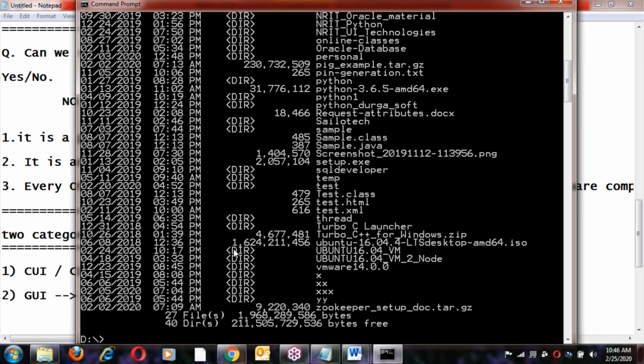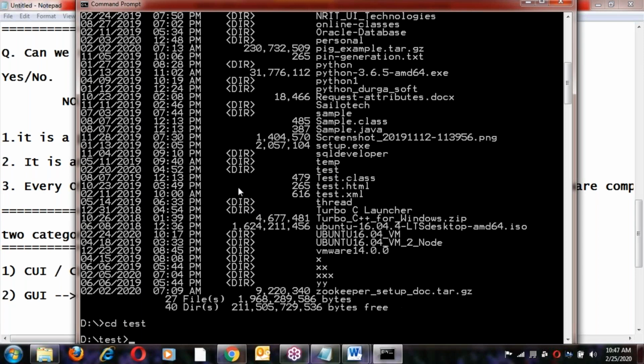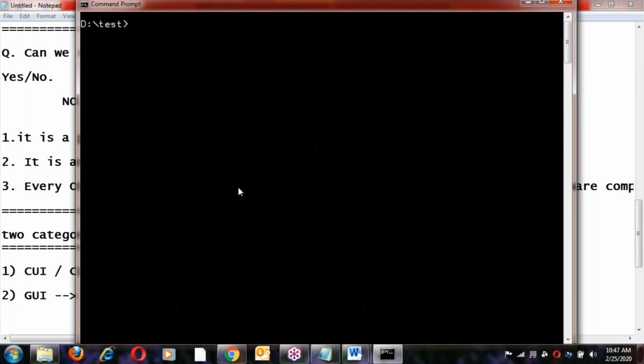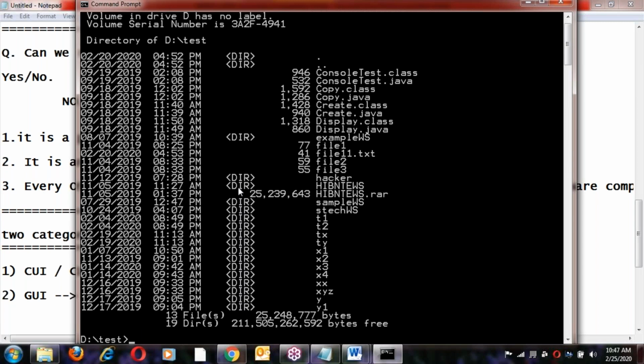Here DIR means directory, right? These all are directories. For example, test is a directory here. CD test changes into it. CLS clears the screen. In this, DIR means directory. What is a directory here? A directory is similar to a folder. Directory and folder both are the same.